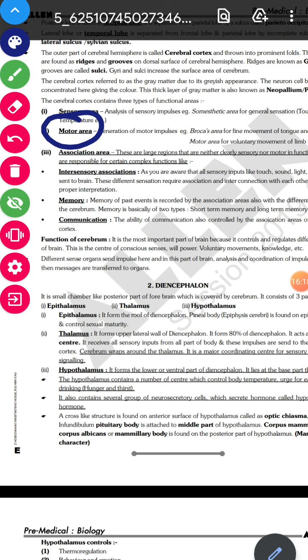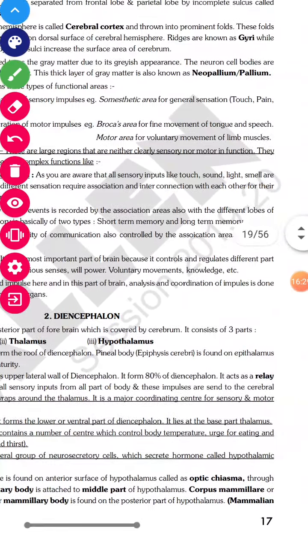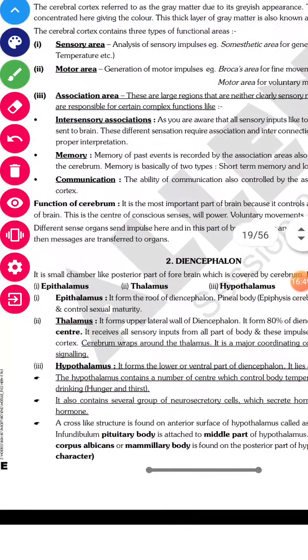Whatever message has to be given to the organs of the body goes through the motor area, and it has specific areas, for example Broca area. Broca area is responsible for speech and tongue. Few people have a problem of stammering, so their Broca area is either not developed properly or there is some issue with it. The motor area is for voluntary movement, mostly limb muscles. The message is given through the motor area only.